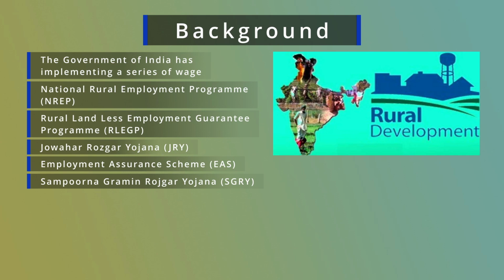But all these employment generating programs in our country had some limitations. Because of these limitations, effectiveness in respect of generation of employment or eradication of poverty was not observed in our country.